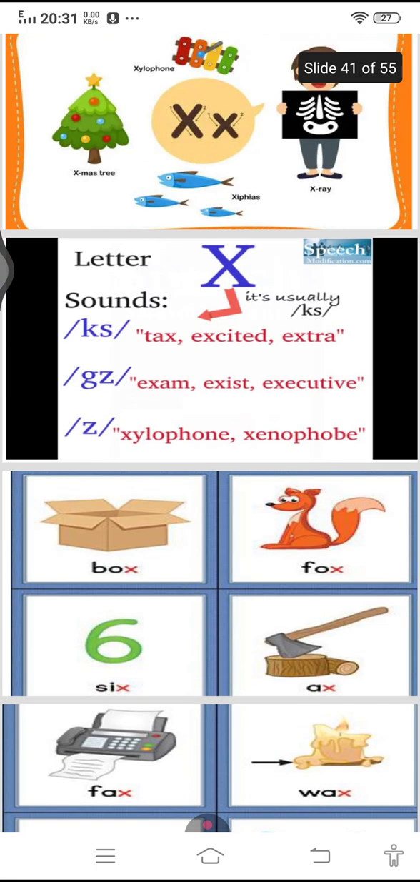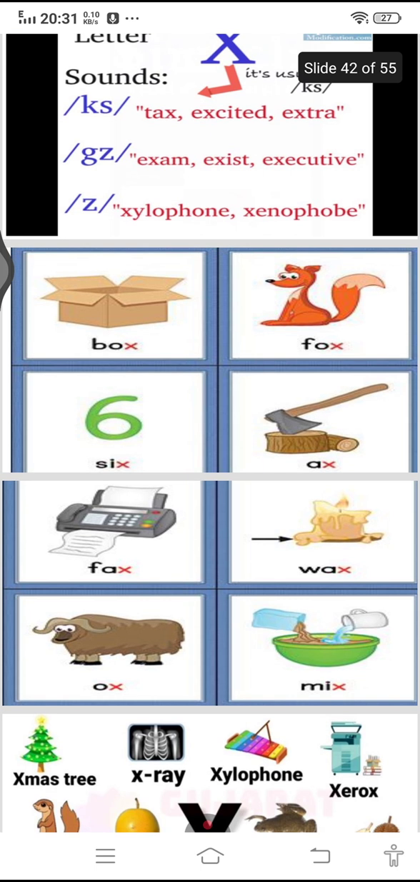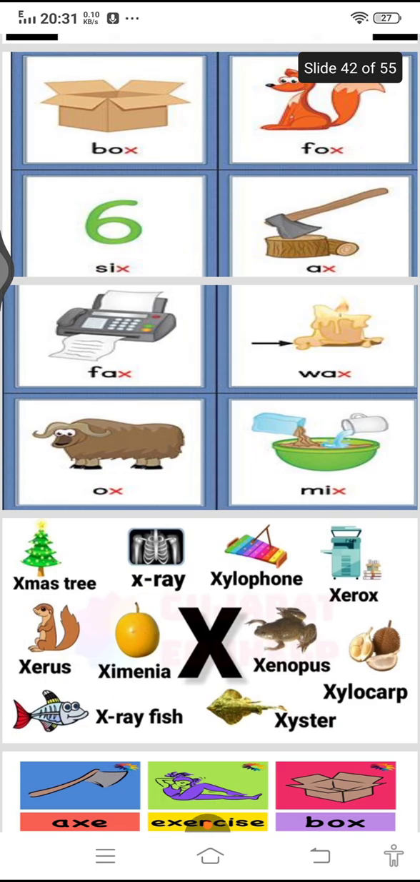Here we will observe the sound of X as X: box, fox, six, axe, fax, wax, ox, mix. Here the sound of X is pronounced in a different manner.